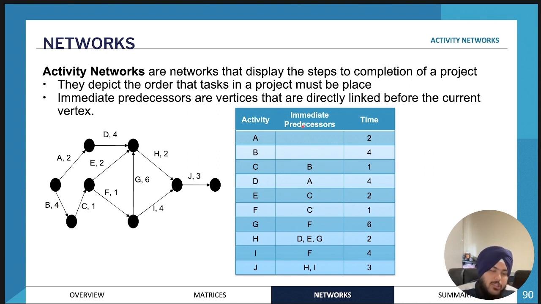So this is called the precedence table. In order to write up the precedence table, all we need to do is write down all the activities in the project and then just write the immediate predecessors. So the immediate predecessors are just the activities that must be done immediately before. So for example, for activity D, the immediate predecessor is activity A. So the activity that must be done immediately before it. And so on. So here are the immediate predecessors and also the time. So this is the precedence table.